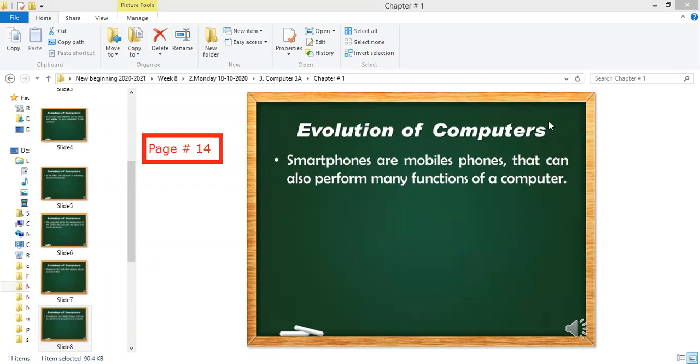So there are so many similar functions. The word similar means same. There are so many similar functions which smartphones and computers both have. Smartphones are just a cell phone or a mobile phone. The word smartphone, the word mobile phone, the word cell phone, all are the same. Smartphones are mobile phones that can also perform many functions of a computer.